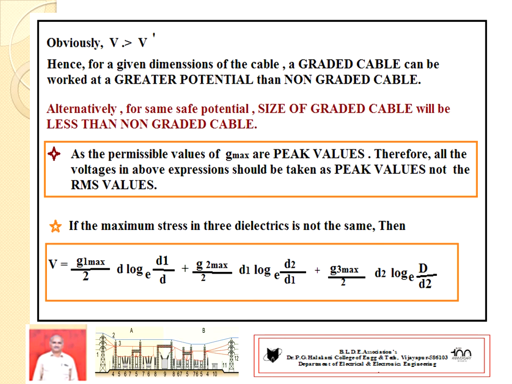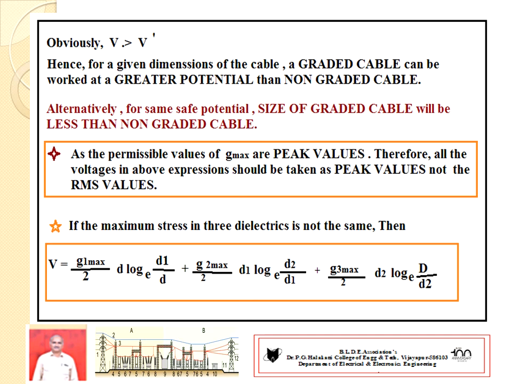Another important consideration we have to consider here. As permissible values of maximum potential gradient are in peak values, all voltages in the above expressions should be taken in peak values and not in RMS values. Please consider this.